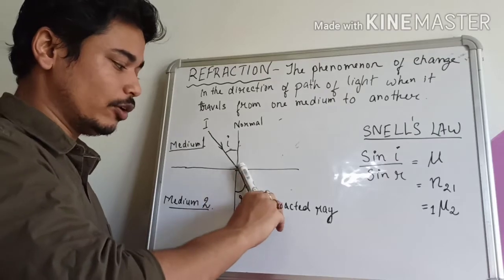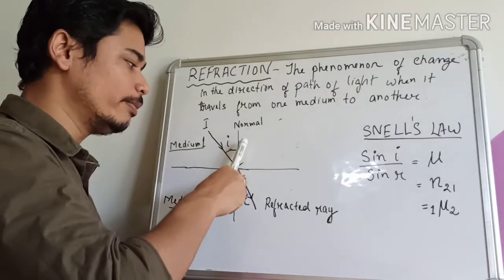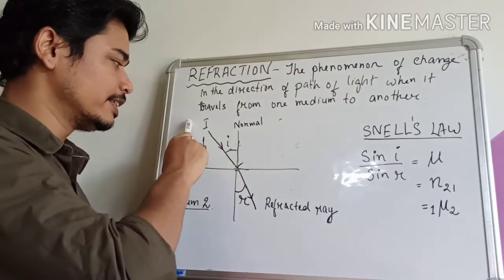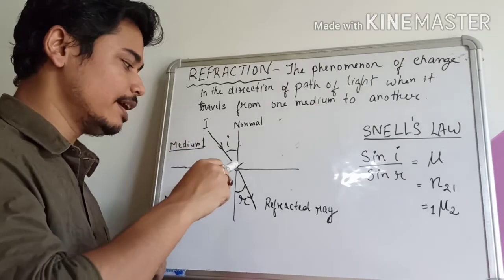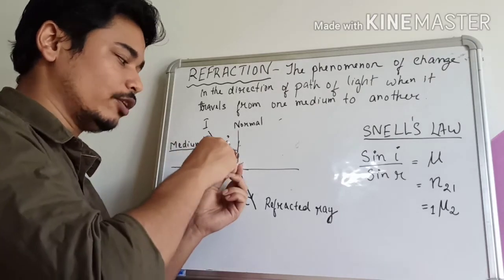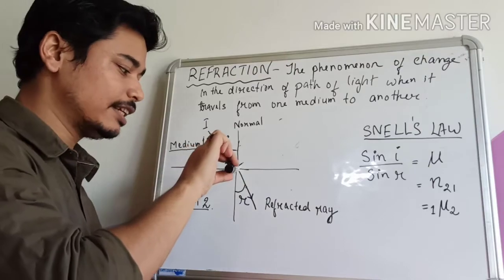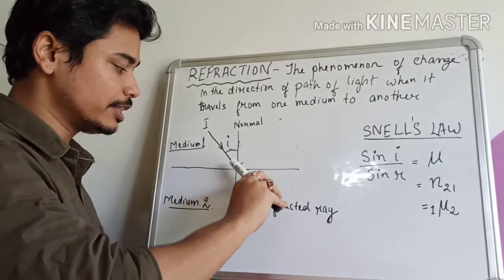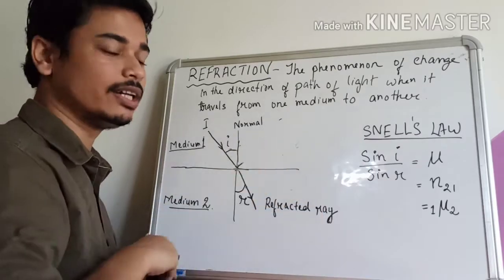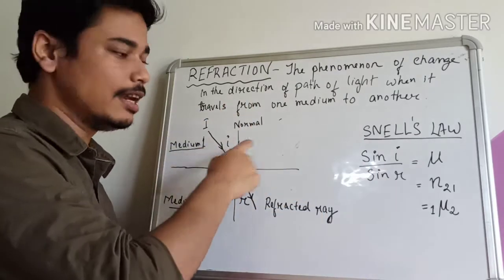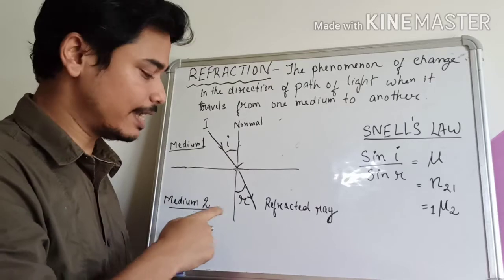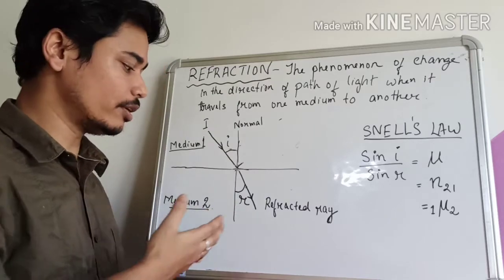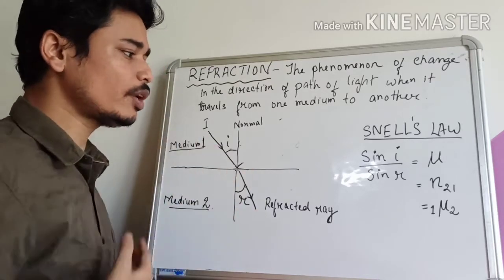The reflected ray will also lie on the same plane, and the normal also lies on the same plane. If the incident ray lies on this plane, then the reflected ray cannot go in this direction or in any other direction. It will just be on this same plane. So the incident ray, the normal at the point of incidence and the refracted ray always lie on the same plane.